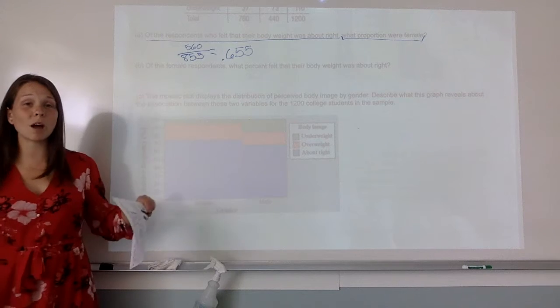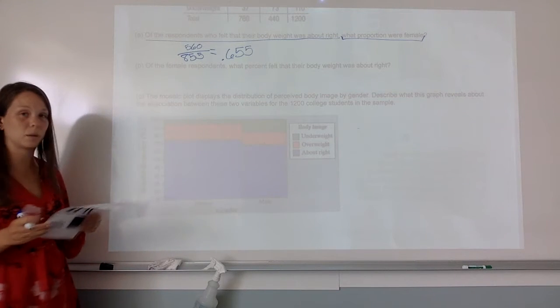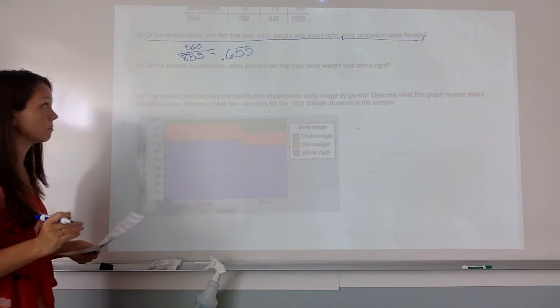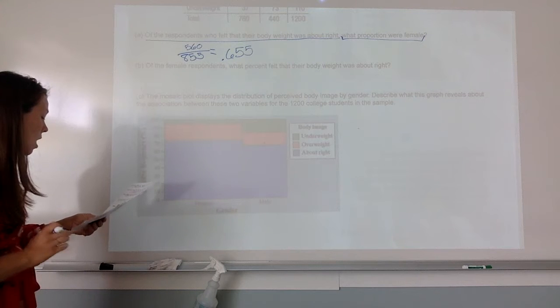You might be wondering, can I round that to 0.7 or 0.66? That's fine. Not a big deal. It's close enough. Small rounding pieces, not going to be an issue in stats class.